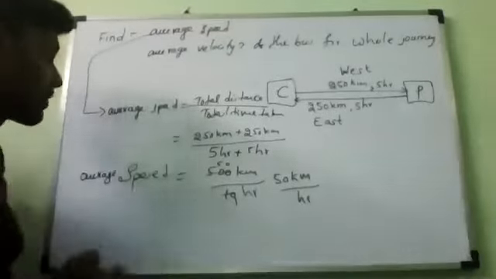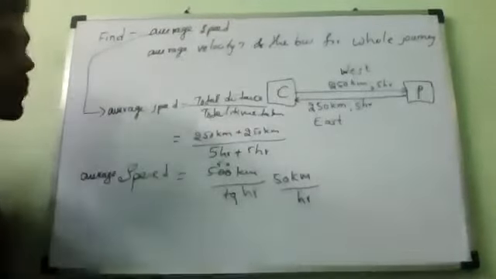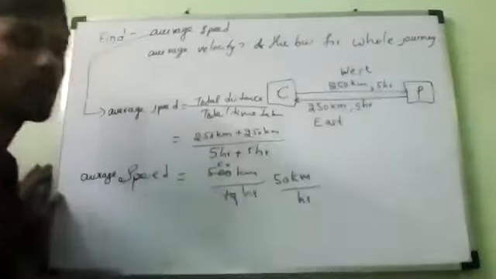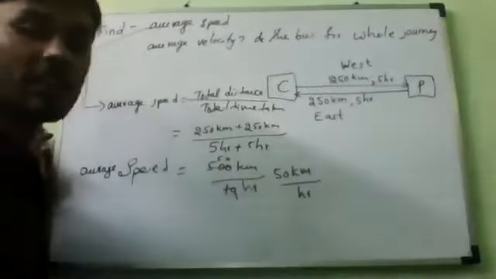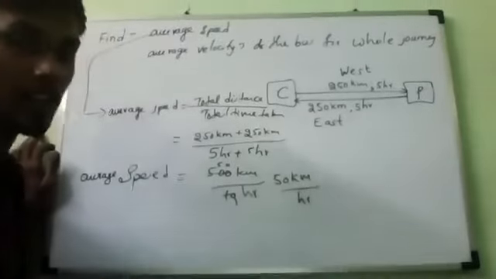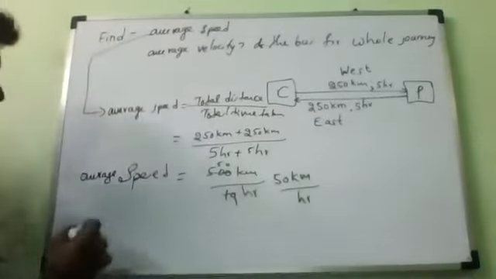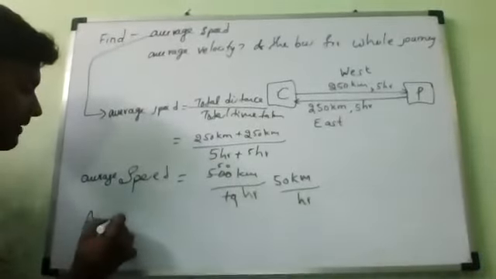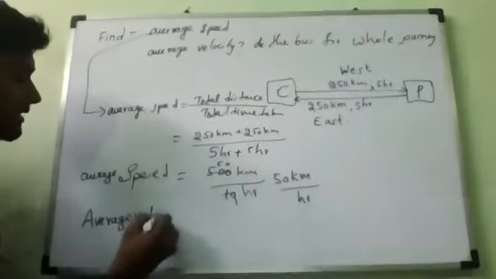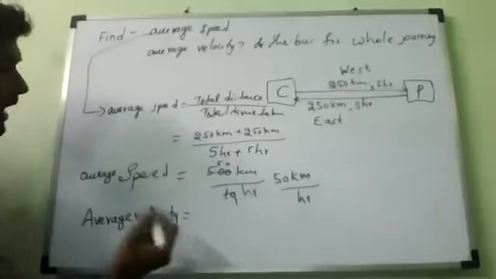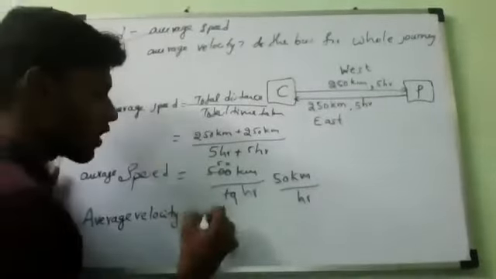Average 50 kilometers per hour. He went in the morning from Chennai to Pudukottai, and in the evening from Pudukottai back to Chennai. Finally, he reaches the same place where he began his journey. Now, as we know, what will the average velocity become? Average velocity is total displacement by total time taken.